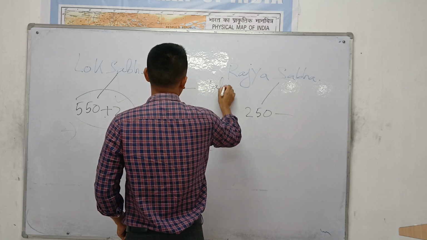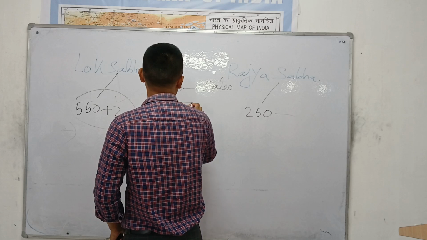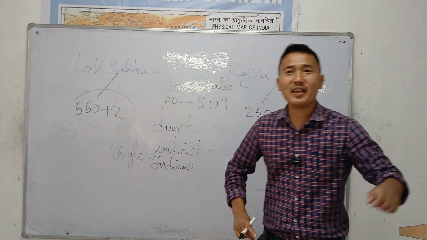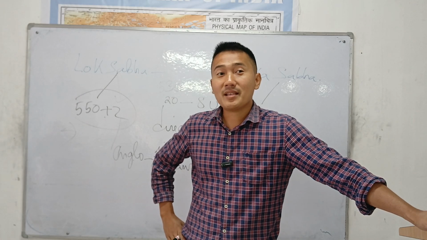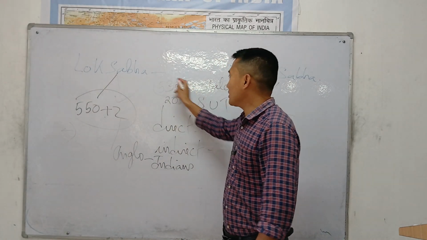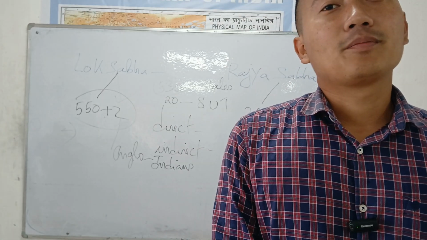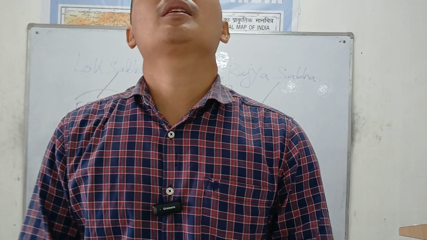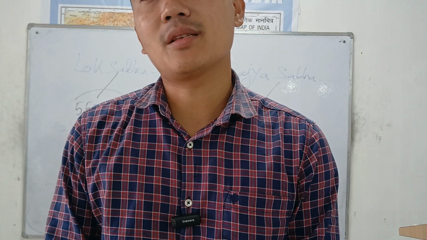How many states are there in India as of now? How many states? 28 or 29? It is 28, right? 28 states will elect 530 Lok Sabha members directly. 530 Lok Sabha members will be elected directly from all the Indian states, which means 28 states.